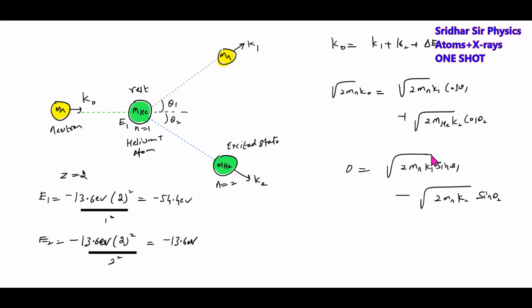There's one basic general thinking you should develop. Theta 1, theta 2 will be given for us. This is a two-dimensional collision like this, you have to remember. Now, if n equal to 3, again K1, K2, theta 1, theta 2, they will get deflected. Even theta 1 can be 90 also. Substitute theta 1 as 90 and then solve the problem. It is possible, even possible. After collision, the neutron will get deflected normally. This is also possible. Even such a type of collision will also take place.